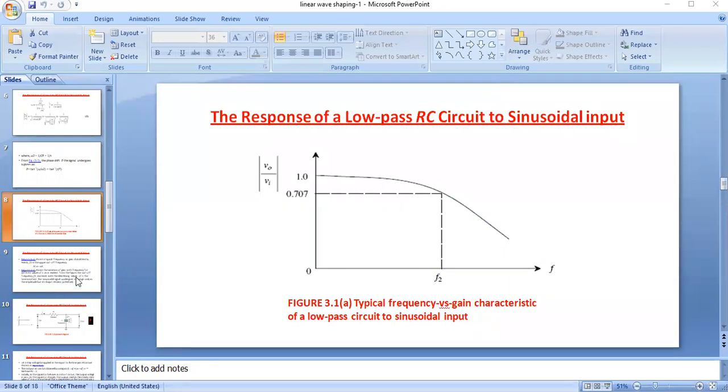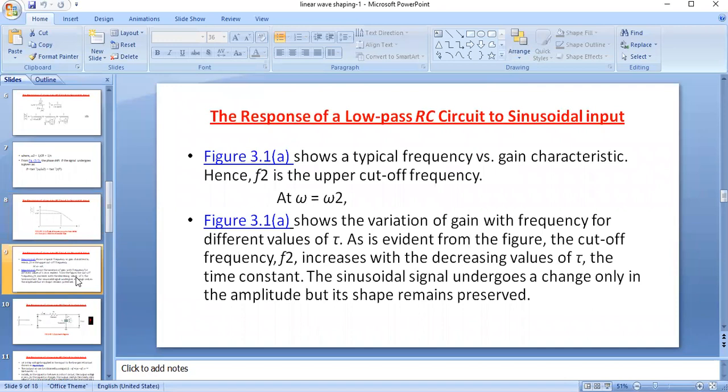So these are the steps: at F equal to F2, F less than F2, and F greater than F2. What we observe here is that if a sinusoidal signal is passed through this linear network, the shape will not change at the output.